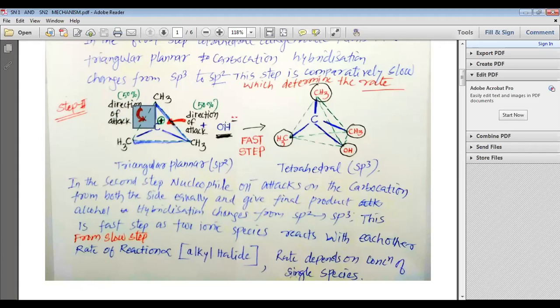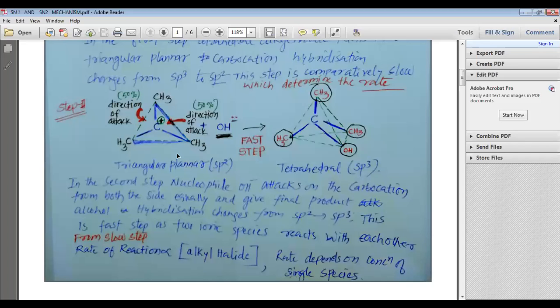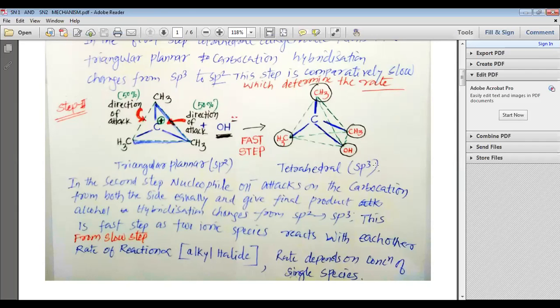And my dear students, 50% of this nucleophile OH minus ion attacks from the opposite direction. Please remember, 50% of the OH minus attacks from this direction, 50% of the OH minus will attack from the opposite direction. And due to this, we will get the final product, which is an alcohol. So again, the hybridization here turns from sp2 to sp3 and we get a tetrahedral product.